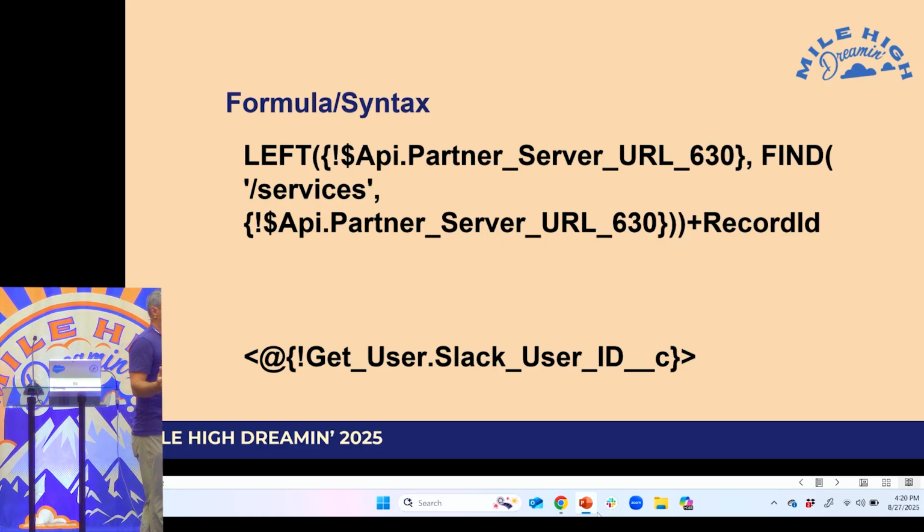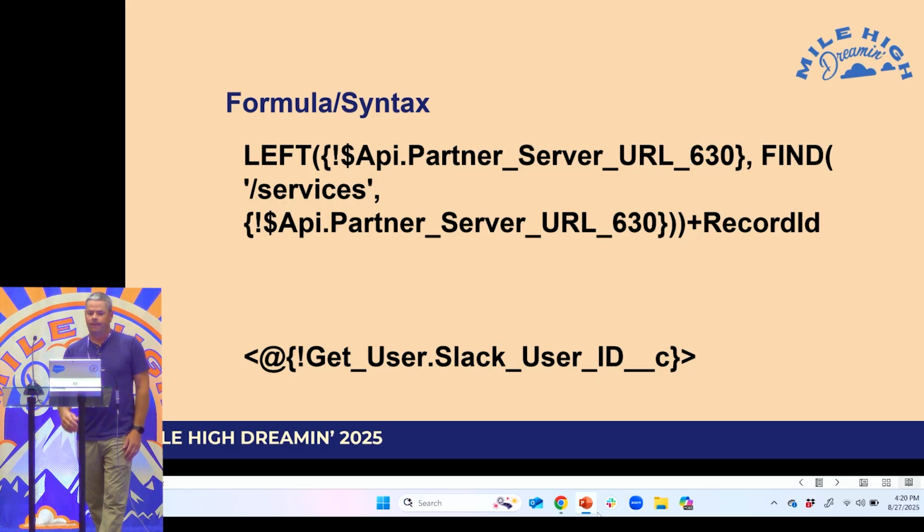So if you think about how many different flows you might use this in, sending emails, chatter messages, Slack, right, that could be a ton of work. So what I do is I package, anytime I use that, I package it into a subflow or a couple of subflows, and that's what actually does the send. That way, if I got to go make updates and change that API, I'm doing it in a couple of places instead of 50, 60 different separate flows. Okay? And then the bottom part, that is the syntax to mention the person in the message itself. So basically, you just replace the get user Slack ID with whatever you're using to retrieve that, a variable or another get records or whatever, and that's how you basically mention somebody.